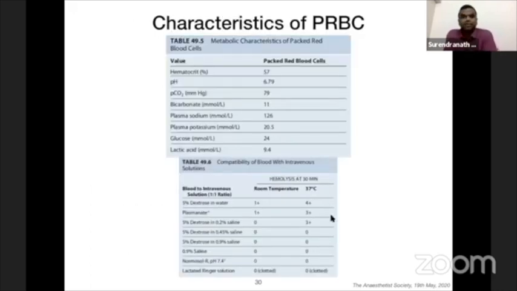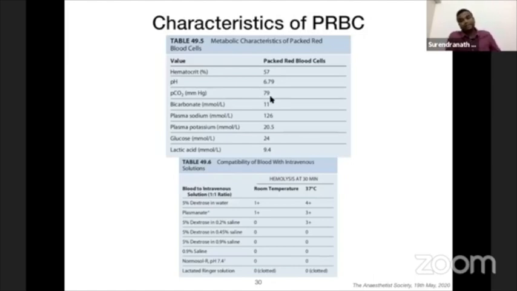The characteristics of packed red blood cells: a hematocrit of 55 to 65% is achieved by the centrifuge method. The pH is a bit acidic, around 6.8 to 6.9. And if you see the carbon dioxide, since the metabolism is continued in the RBCs, the carbon dioxide is raised.